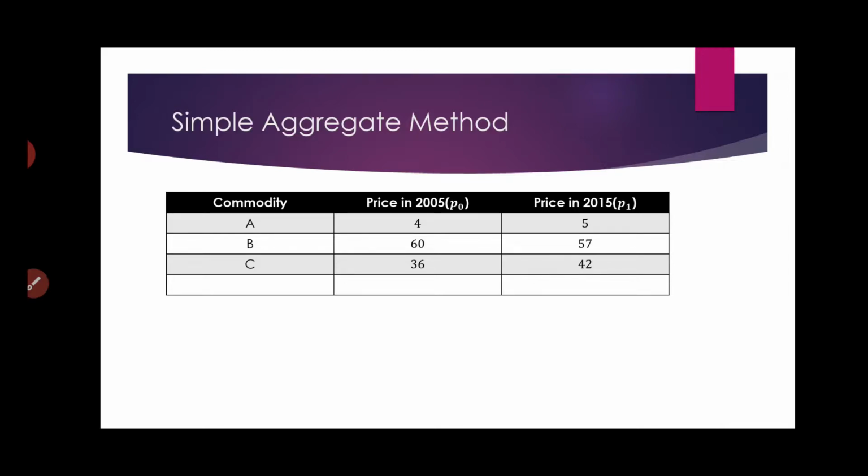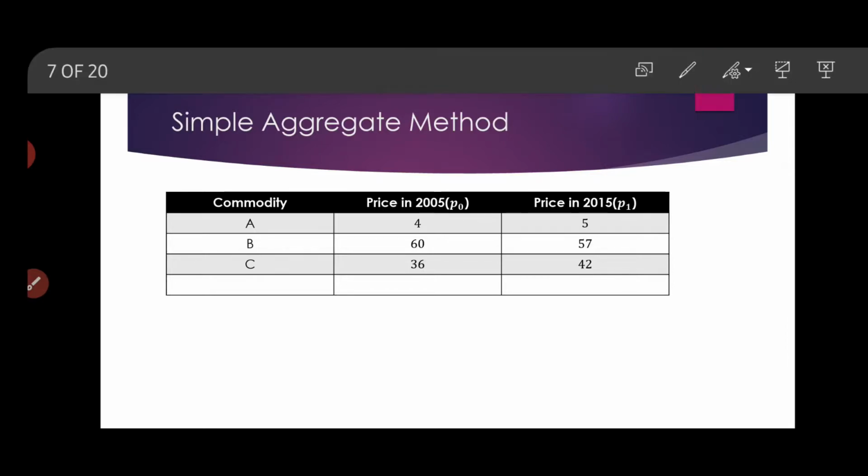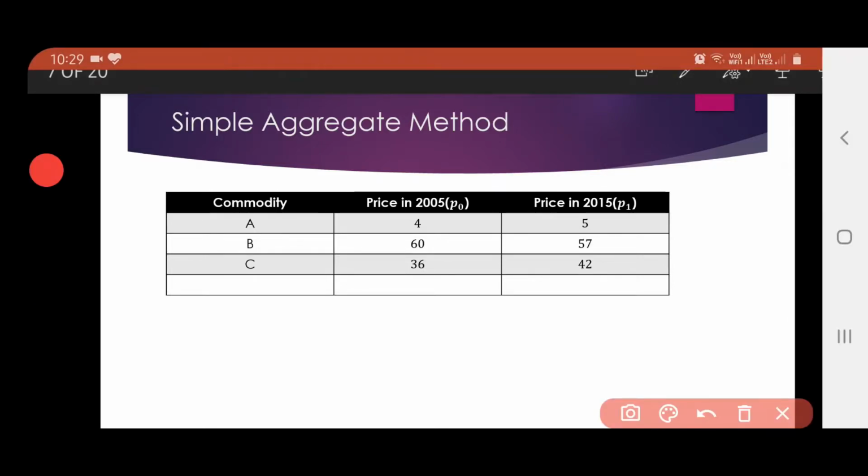Now for the simple aggregate method, always remember this word aggregate. It means we are going to sum everything up at the beginning and then take the percentage. So aggregate means first the sum, then the percentage.